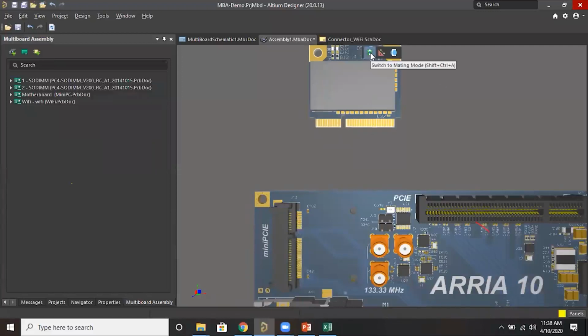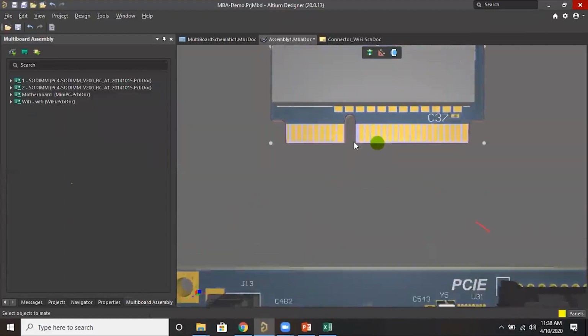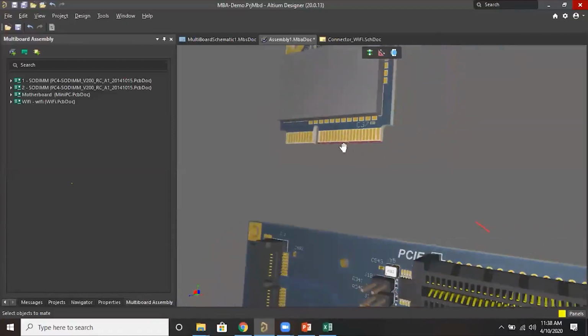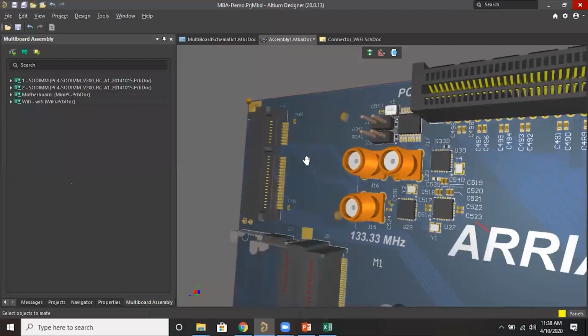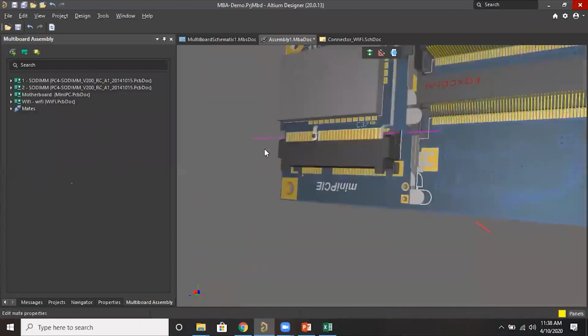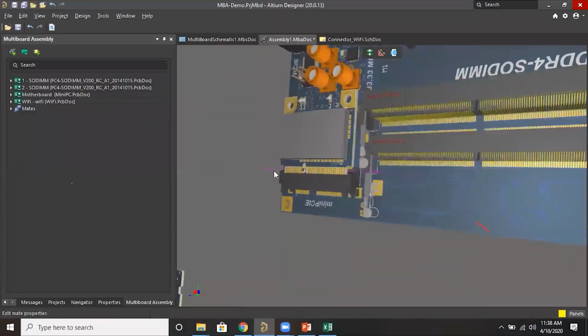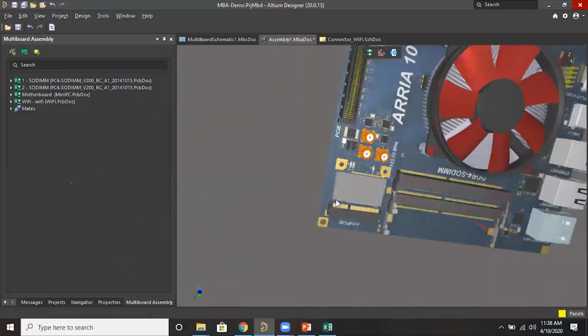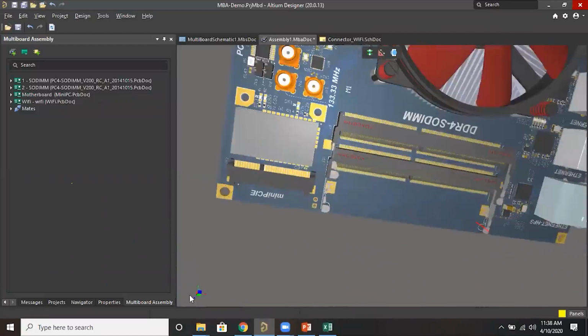Just select the mating mode. Switch to mating mode, and it will highlight the faces that you can select. Press shift and select this area, like for example I'm showing. First a single click, and then in this connector this face. It's smart mating, so it will automatically detect the location and connect. Go like this. Now you can see.